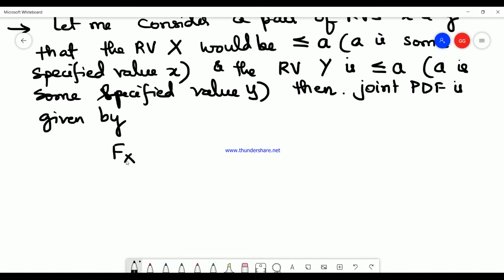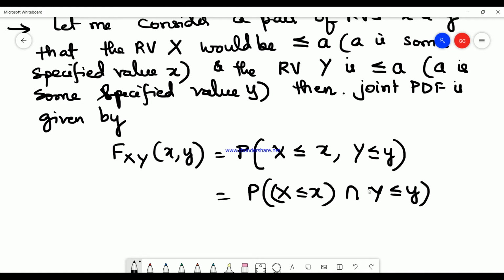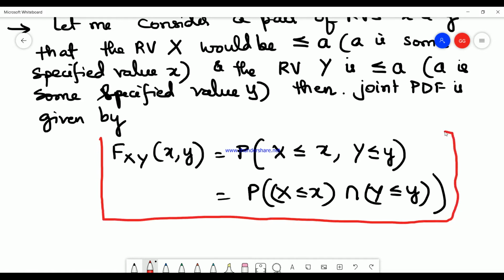F_XY(x, y) = P(X ≤ x, Y ≤ y). This comma means it is P(X ≤ x intersection Y ≤ y), where small x can be any specified value and y can also be some specified value of the random variable Y. So this is the mathematical formula for the joint random variables.